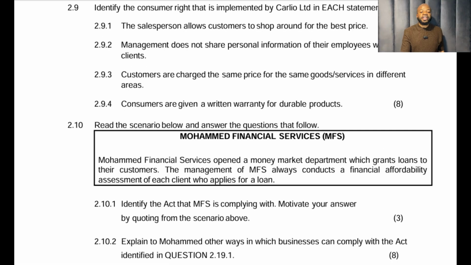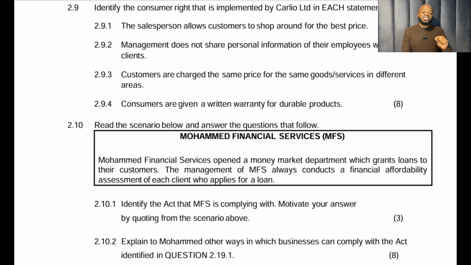Identify the consumer right that is implemented by Cabio Limited in each statement below. 2.9.1. The salesperson allows customers to shop around for the best price. Does that ring a bell? The salesperson allows customers to shop around for the best price. That is the right to choose. So each consumer has the right to choose.